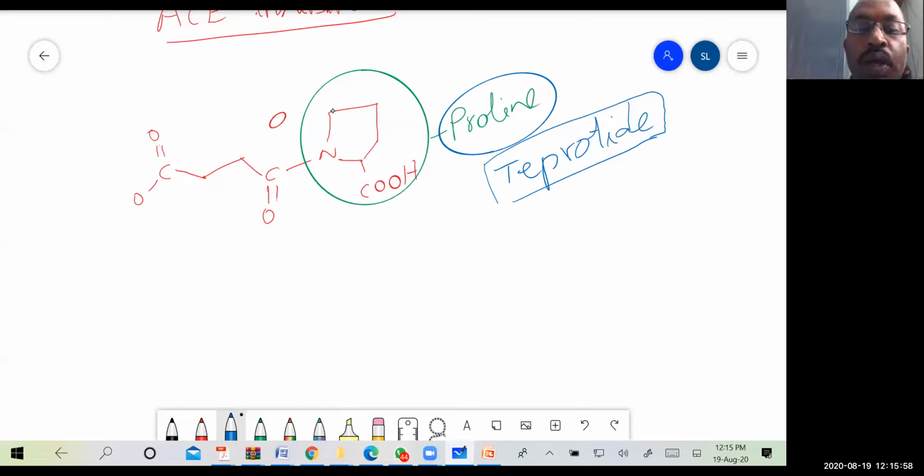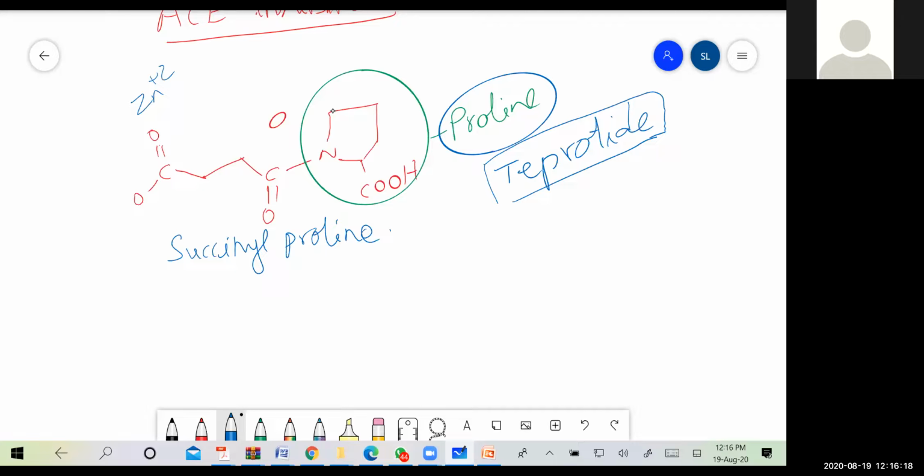Now, do you have the binding sites on this molecule? Okay, this molecule is called succinyl proline. Yes, we do have. Here is the binding site for zinc, and here you have the carboxylic acid, which can bind to arginine 145. Yes or no? Yes, sir.